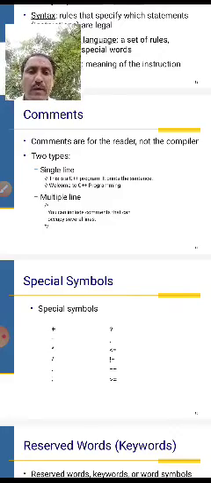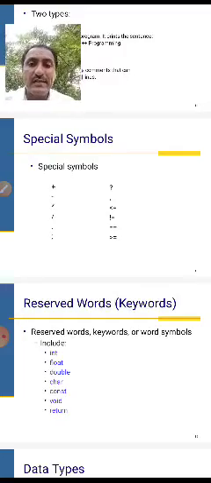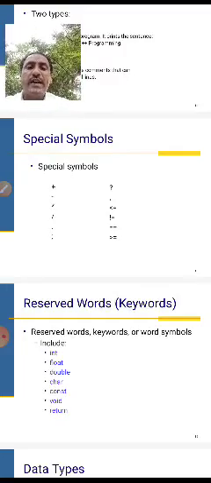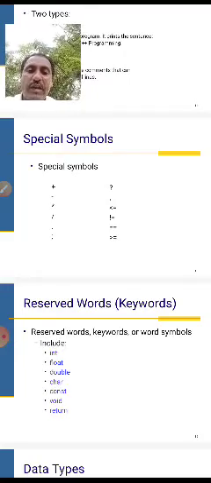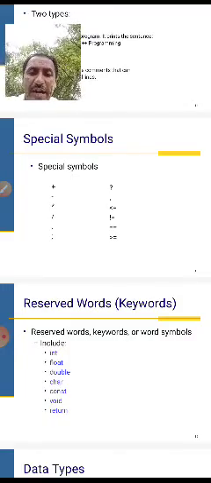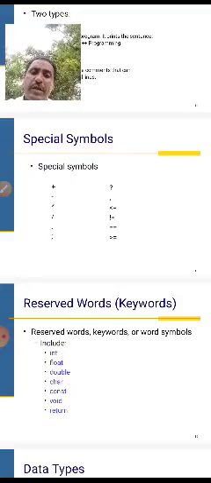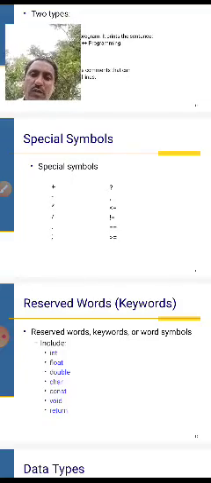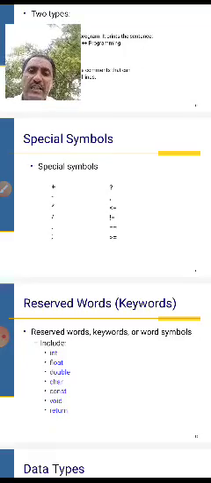Next, special symbols. In the last class we discussed special symbols. Special symbols are very important. Special symbols include addition, subtraction, multiplication, divided by, comma, semicolon, question mark, greater than, less than or equal, greater than or equal. These are the special symbols.